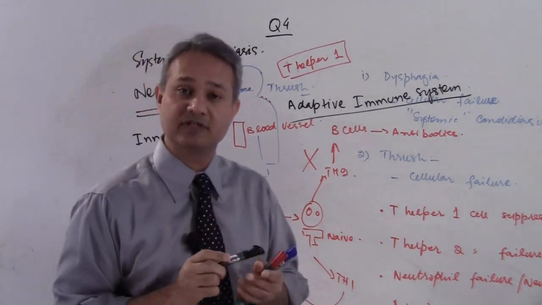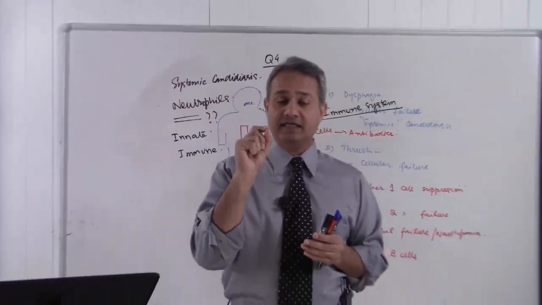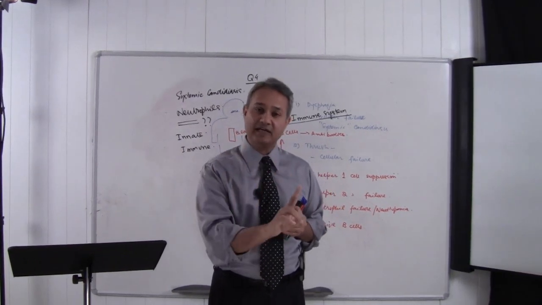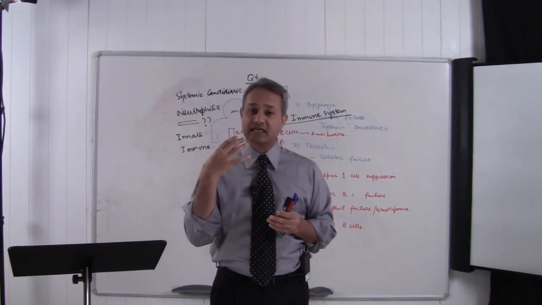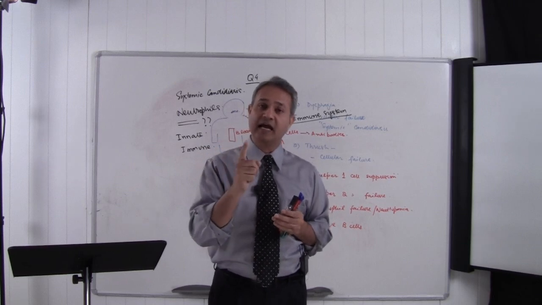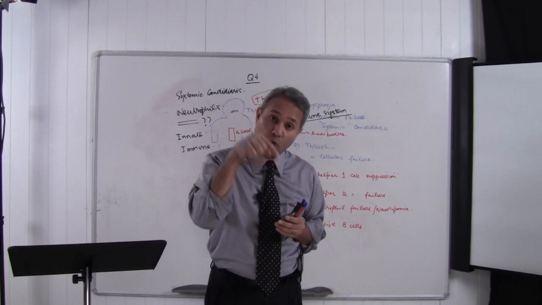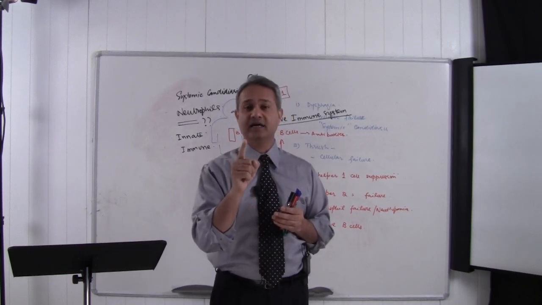So here is a summary of this topic. Systemic candidiasis is handled via neutrophils, the innate immune response. Mucocutaneous candidiasis is handled via T helper 1 cells, not T helper 2 cells, T helper 1 cells, and that is an adaptive immune response.